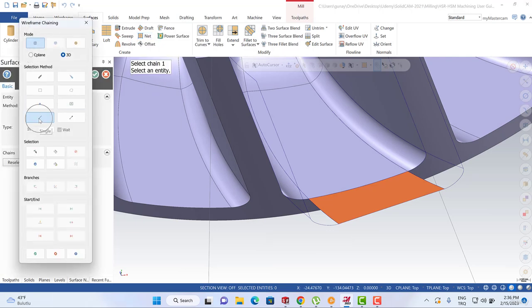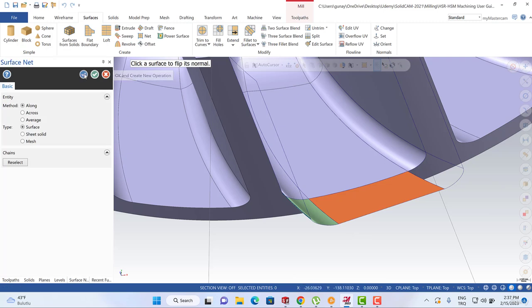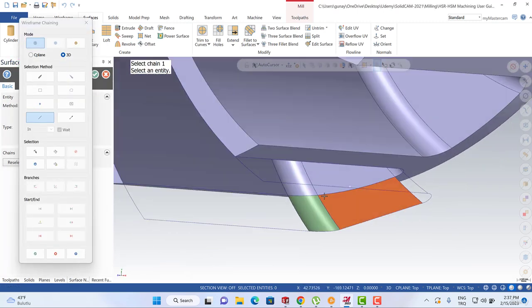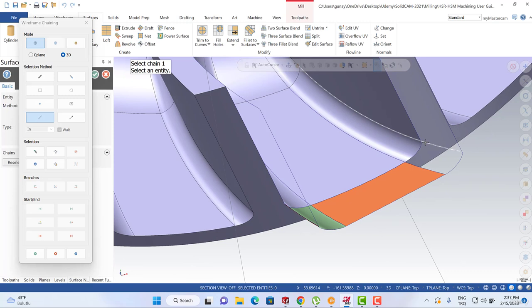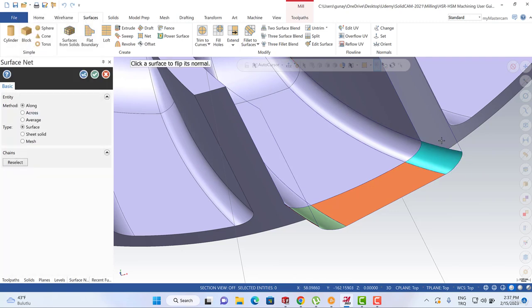Okay, I prefer to use the single options. I can start from here, here, this one, and this one, and hit the enter button. We can keep going with the apply options. This one, this one, this one, and this one.